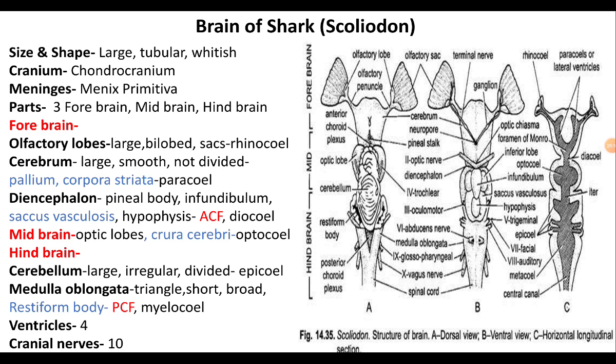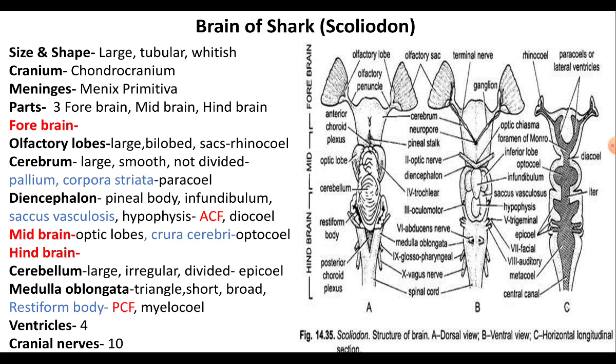Brain of shark. In shark, brain is well developed and it is considerably advanced when it is compared to the cyclostomes. Brain of shark is large, it is elongated, flattened, and whitish in color. The brain is enclosed within a cartilaginous cranium, hence it is called chondrocranium. Brain is covered by a single meninges called meninx primitiva.